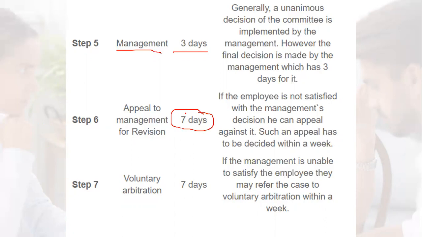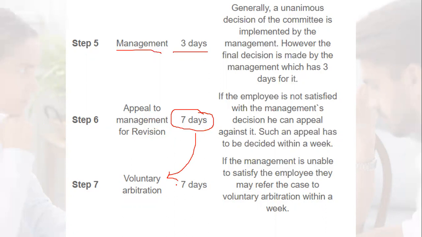In the next stage, if the management is still unable to satisfy the employee, or the employee is dissatisfied after the revision also, then the employee would be referred to voluntary arbitration. It is the extreme step, the last step.